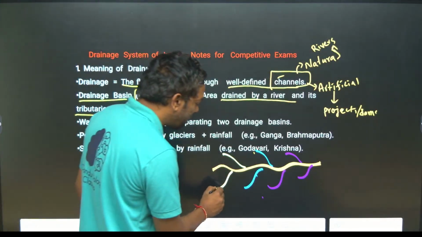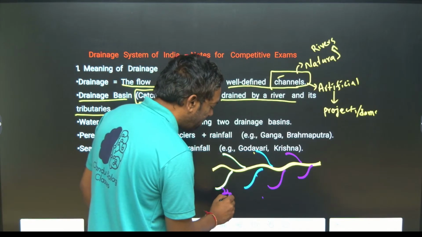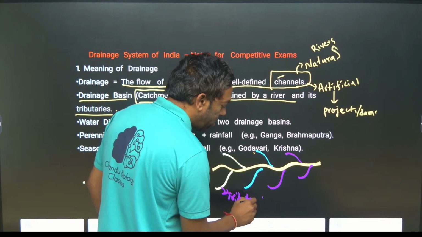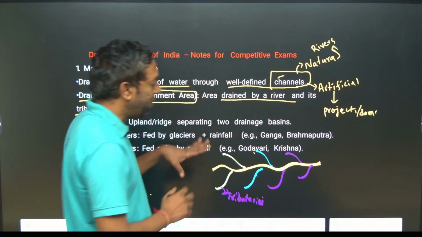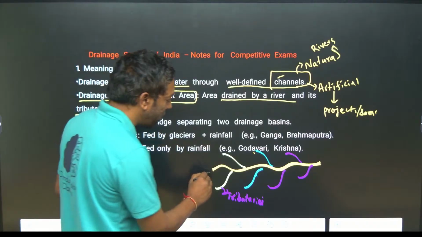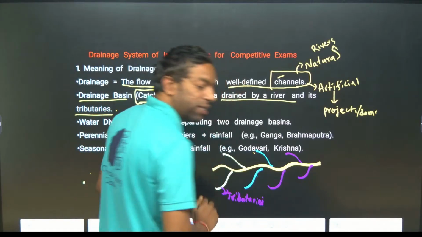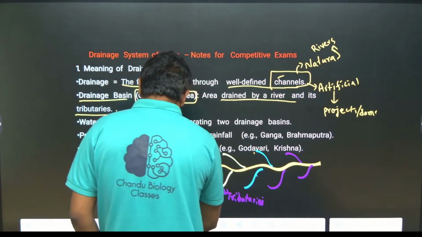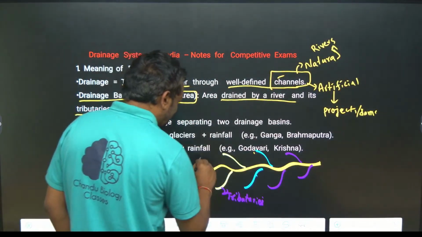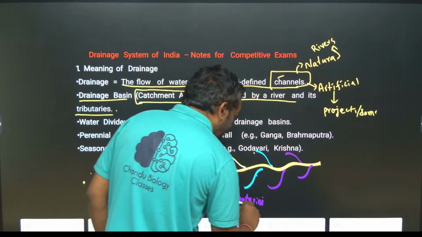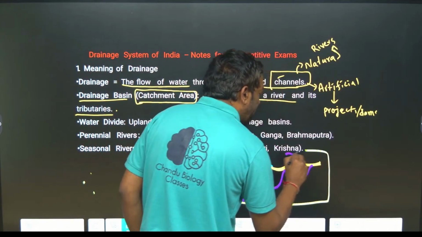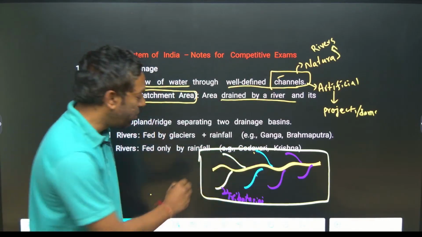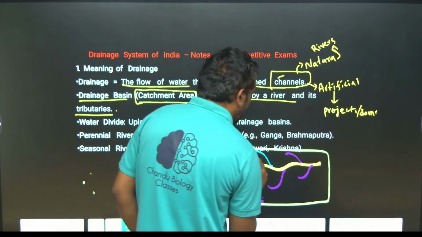These small rivers we call tributaries. The main river, along with its tributaries, drains this entire geographical area, and this whole area we call the catchment area.